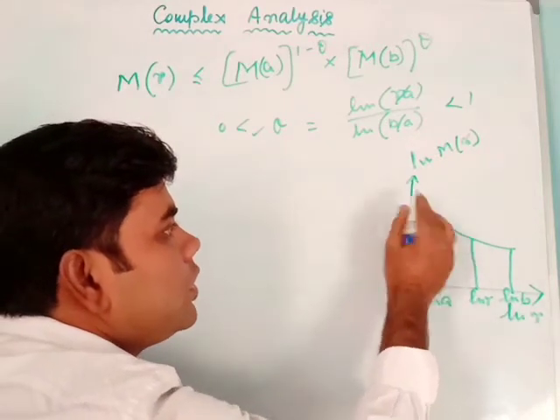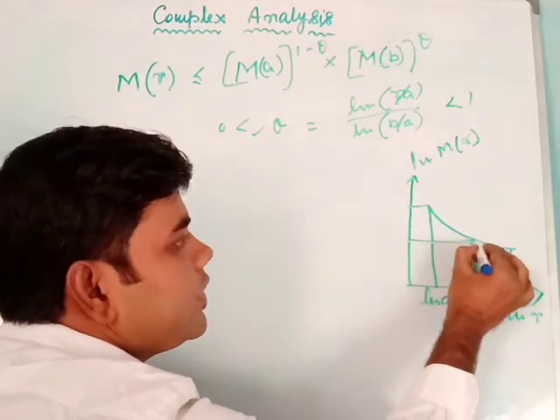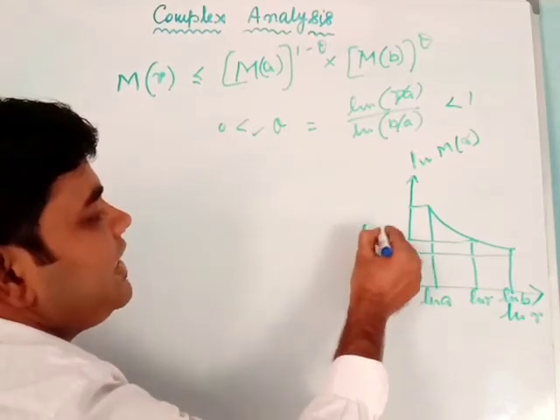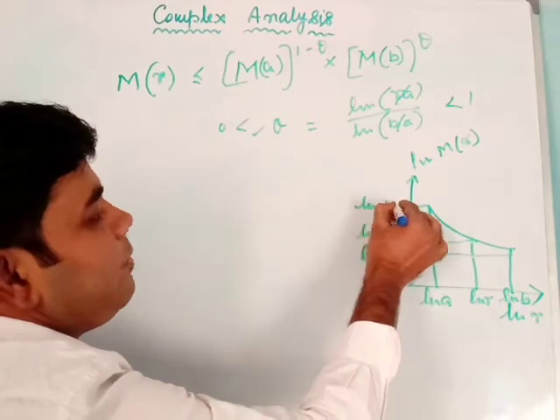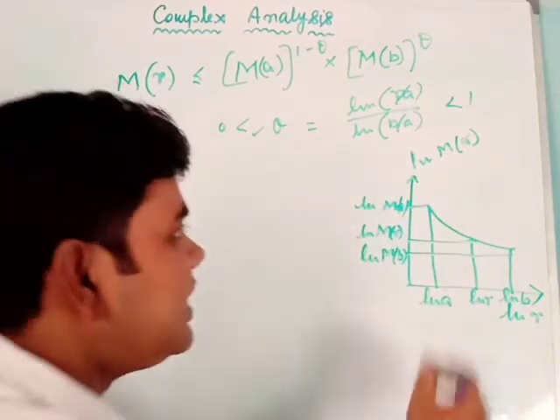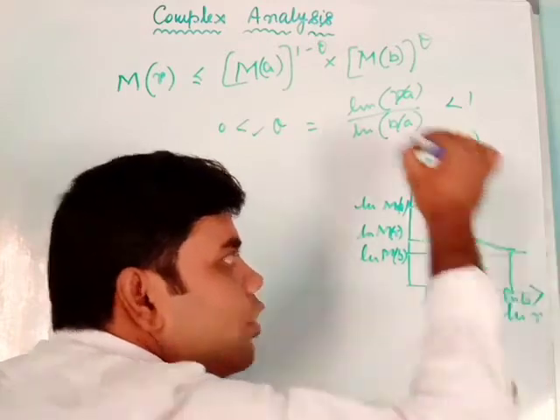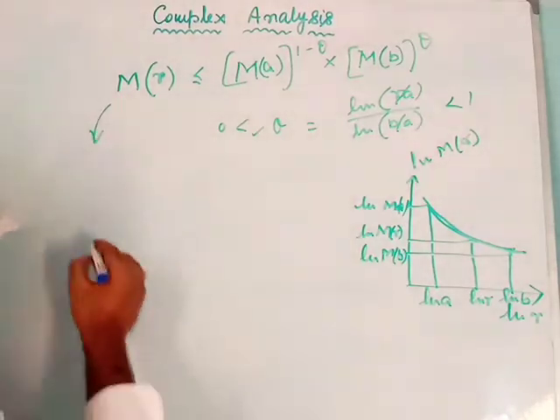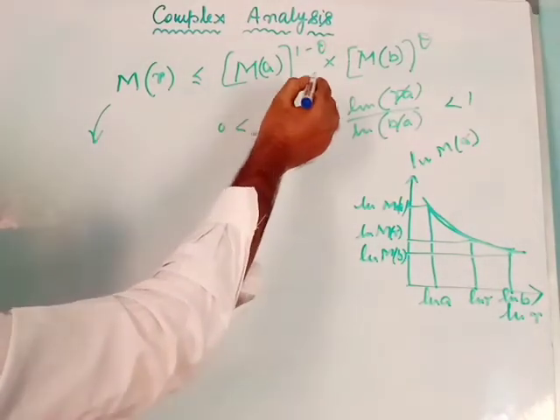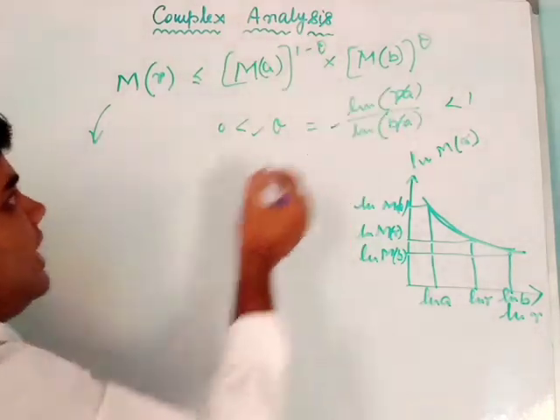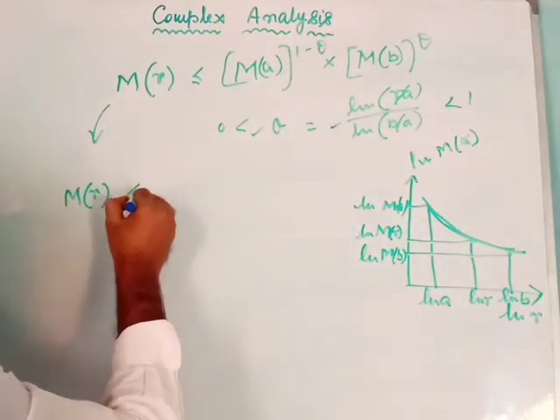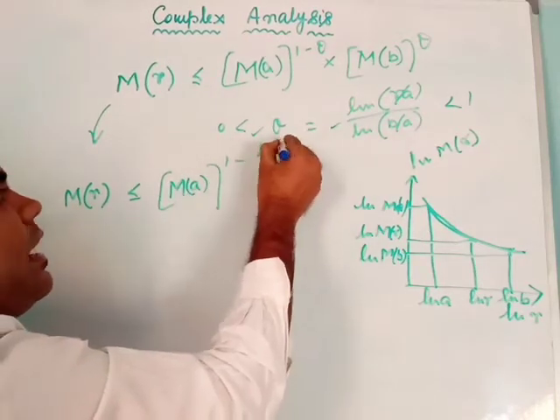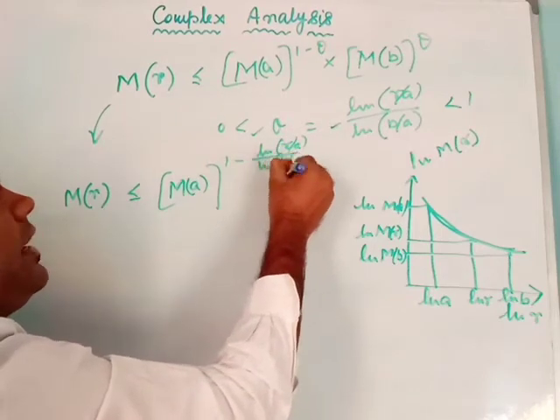On this side and this side, this will be my ln M(b), this is my ln M(r), and this is my ln M(a). So we can easily say that this is a convex curve of ln M(r) with respect to ln r. How can we get that? I can take the value of theta like this and suppose M(a) whole to the power 1 minus ln(r/a) by ln(b/a).